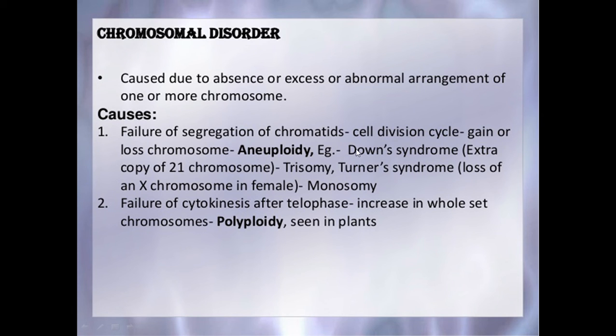Aneuploidy, for example Down syndrome, where there is an extra copy of the 21st chromosome, trisomy. Turner syndrome is the loss of an X chromosome in a female, monosomy. The failure of cytokinesis after telophase increases the whole set of chromosomes, which is called polyploidy, seen in plants.